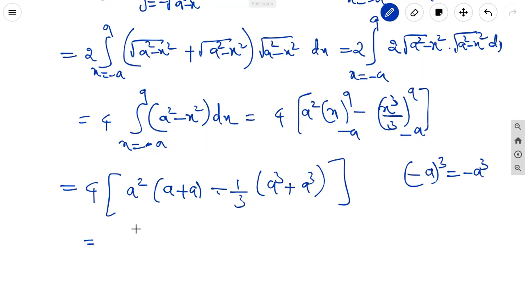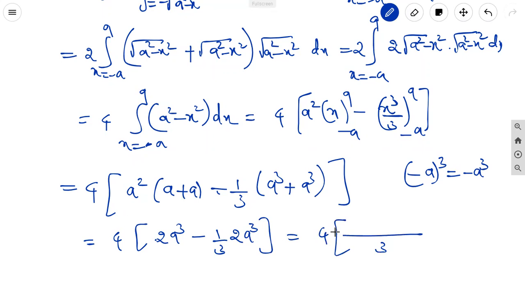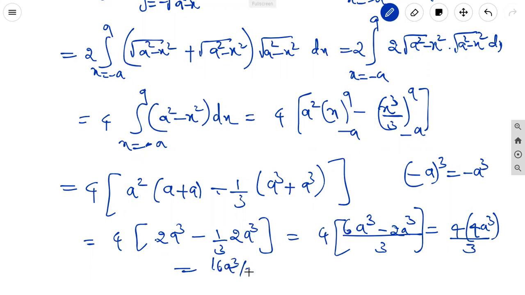It is equal to 4 into a plus a, 2a, 2a into a square is 2a cube, minus 1 by 3, 2a cube. Taking the LCM, 3, 3 2 is a 6a cube minus 2a cube equal to 4 into 4a cube by 3. 4 4s are 16a cube by 3 is the answer.